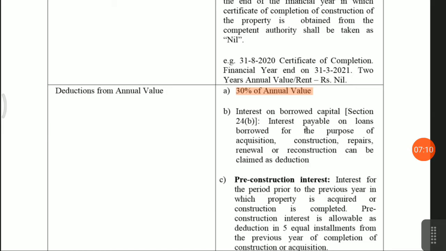Okay, let's start. Interest on borrowed capital: interest payable on loans borrowed for the purpose of acquisition, construction, repairs, renewals or reconstruction. Okay, please read carefully. Acquisition, construction, repairs, renewal or reconstruction.